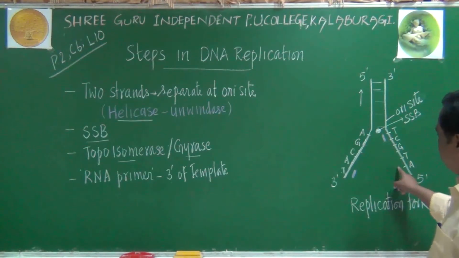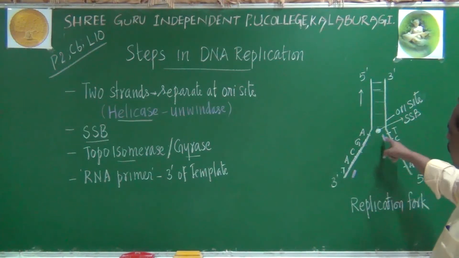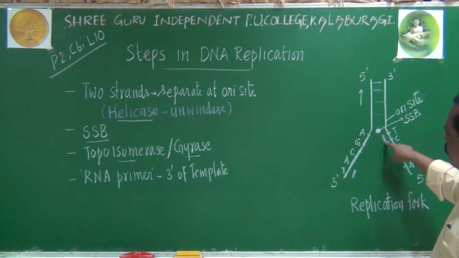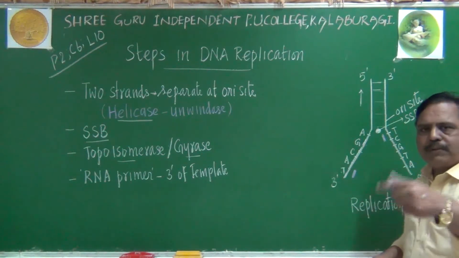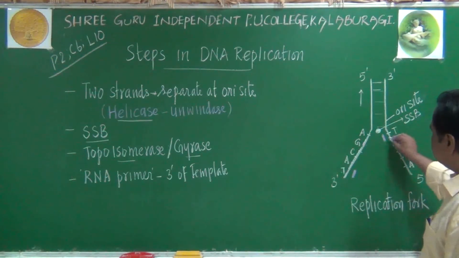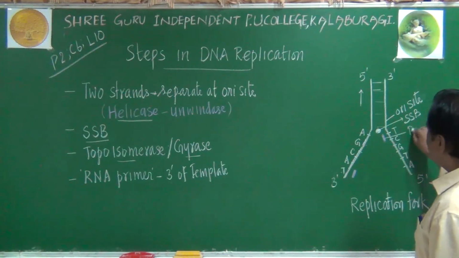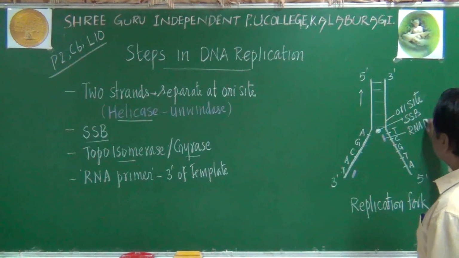Remember, both are not added here parallelly. One will be added nearer to the replication fork or nearer to the ori site. Another one will be from the opposite side. So this area is known as the RNA primer.